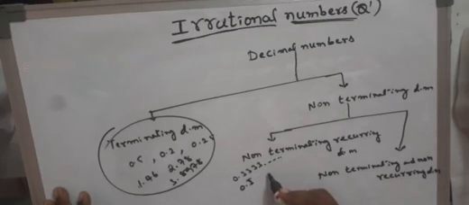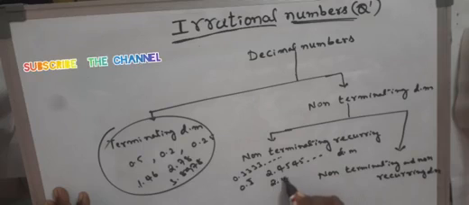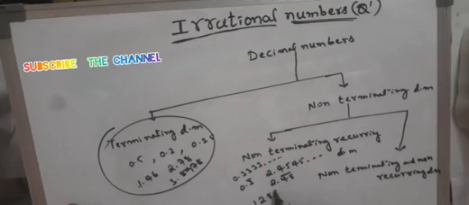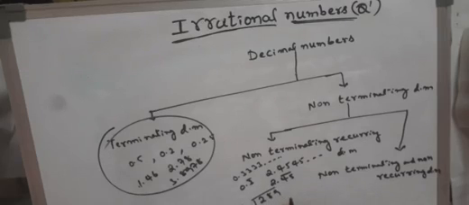One more example, 2.4545 and so on, meaning 2.45 bar, or else 6.1289 bar. All these groups of digits are repeating, or else 7.128965.